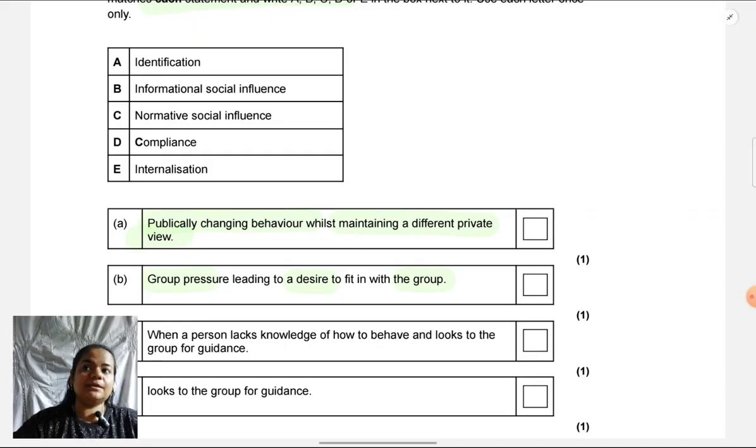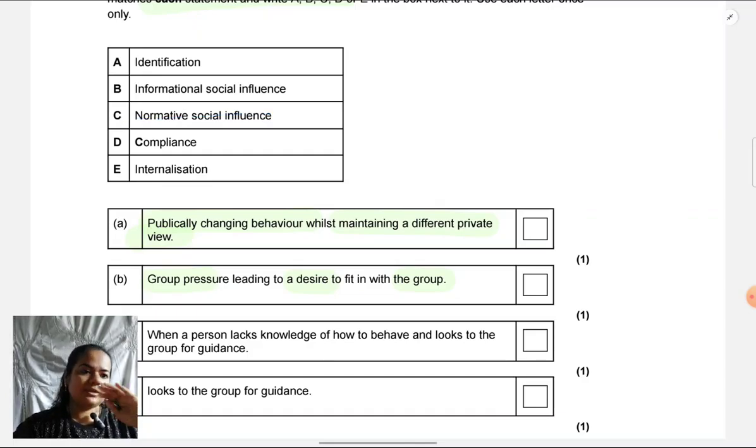So even here it helps you to know which are the types and which are the explanations. Many times it's very obvious, but students will not read the broader topic or the heading under which the concepts are coming. Then these types of questions can become a little challenging, like they all look similar. But when you know types are separate, explanations are separate, then you're able to easily identify. So when it comes to group pressure leading to desire, we know normative is the correct one here. Sorry, I didn't want to cancel it, that's accidental. So here we just have to write C.